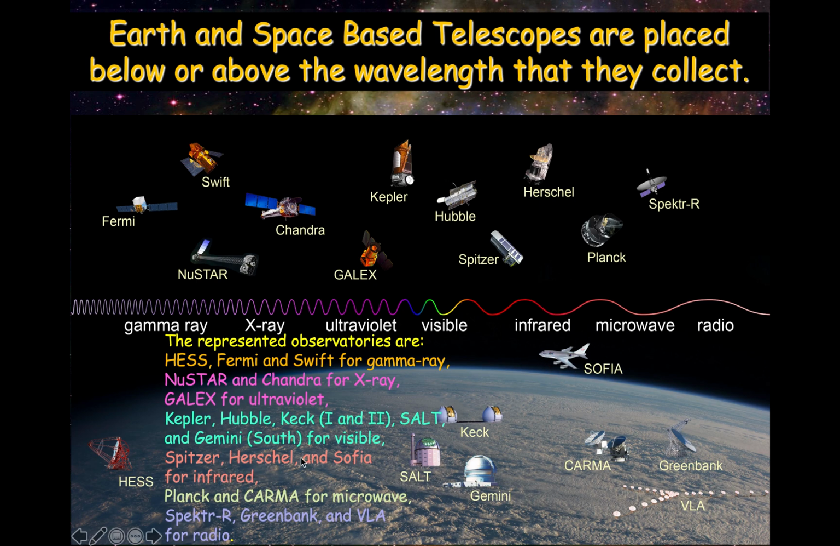You also have Gemini North. That's also infrared. That's down here with Gemini. You have for microwaves, Planck and CARMA. And for radio waves, you have Spektr-R, Green Bank. And you also have the Very Large Array, the VLA, which you're going to see a picture of in a little while. And these are radio telescopes.